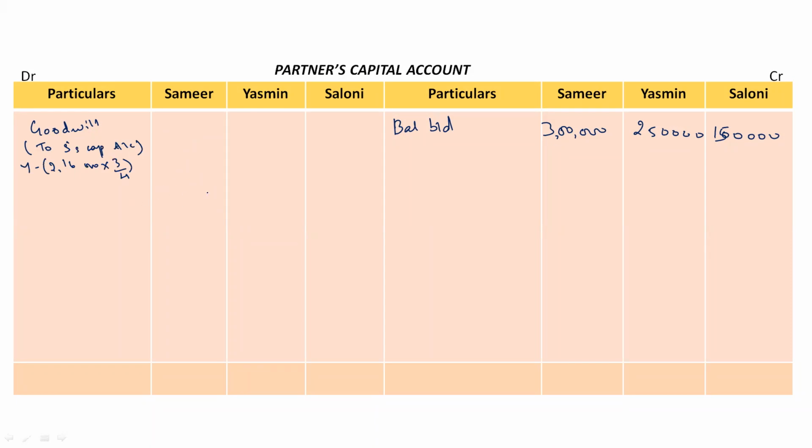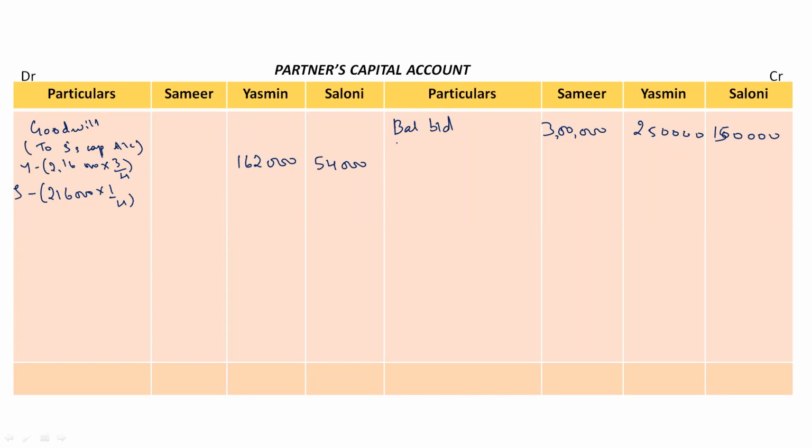Into 3 by 4. When we simplify this, we'll get the amount as 1,62,000 rupees for Yasmin. And Saloni, total share of goodwill is 2,16,000 into 1 by 4. So for Saloni, we will get 54,000 rupees. Now, Yasmin and Saloni should contribute 1,62,000 and 54,000 to Samir.